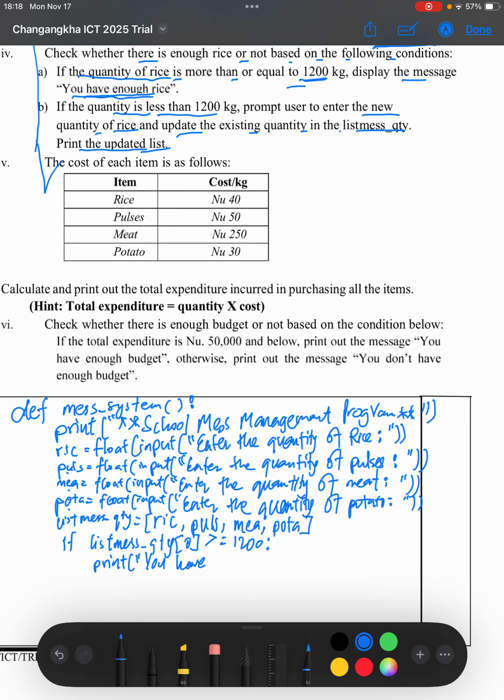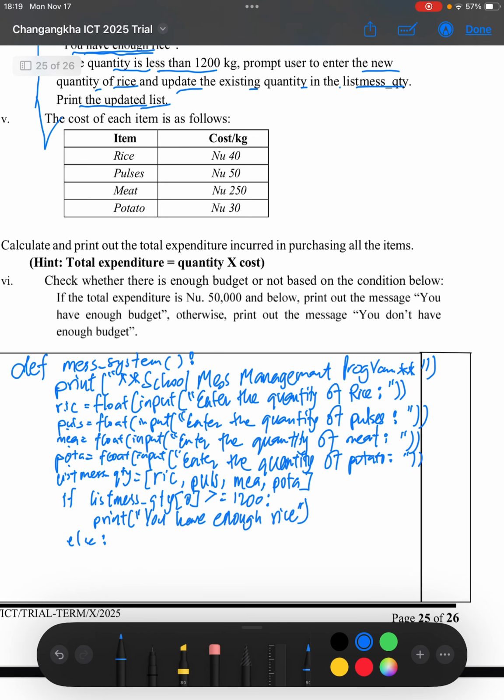But if not so, in the else part, we'll have to tell the user they have less rice. After that we'll have to update. So here we'll say: rice quantity is less, please update.